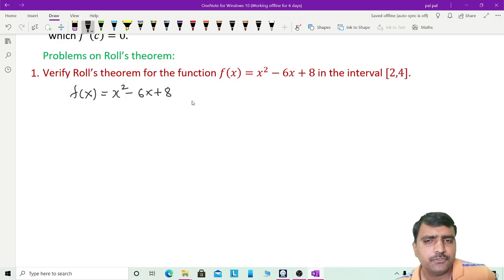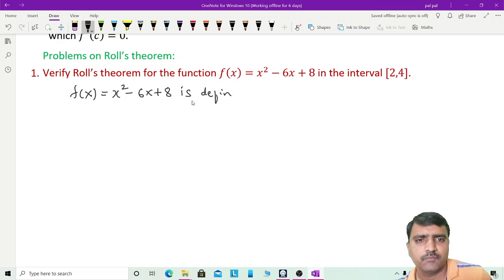So to verify Rolle's theorem, we need to check three conditions. One is the continuity, second one is the differentiability, and third one is the condition f of a is equal to f of b. Here a b means 2 4. So we have to show that f of 2 is equal to f of 4. The function f of x is defined in the interval 2 4.